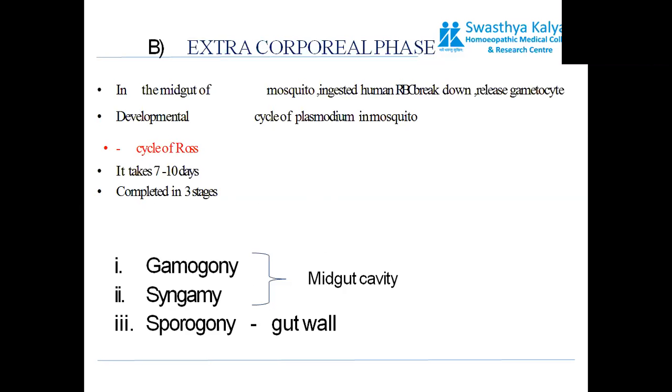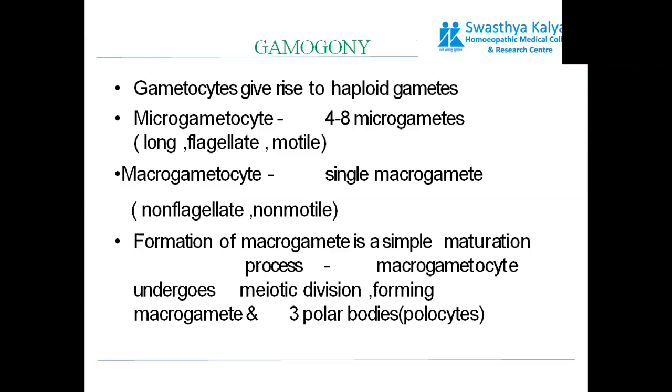Let us start with gamogony. Gametocytes give rise to haploid gametes, that is, the gametes which were formed in the humans are basically haploid in nature. The microgametes are long, flagellate, and motile, whereas the macrogametes are non-motile and non-flagellated.